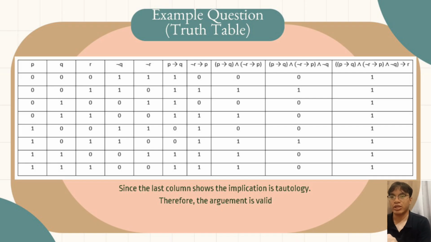And we will use the implication, which is 0 implies 1 will be 1, and 0 implies 1 will be 1, and all of the implication will be 1 unless there's a value which is 1 implies 0, then the answer will be 0. After we solve all the questions, all the values for the last column will be 1. So which means it is a tautology. So in conclusion, we can say that since the column shows the implication is a tautology, therefore the argument is valid.